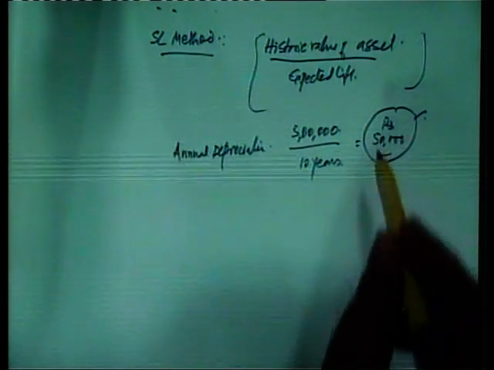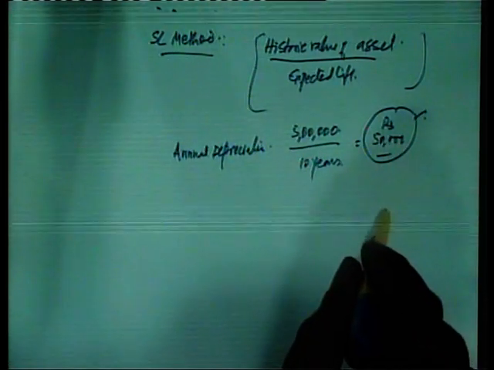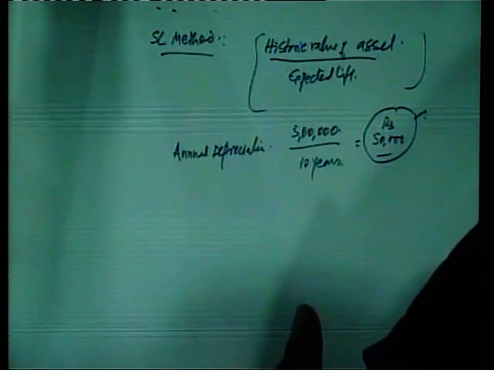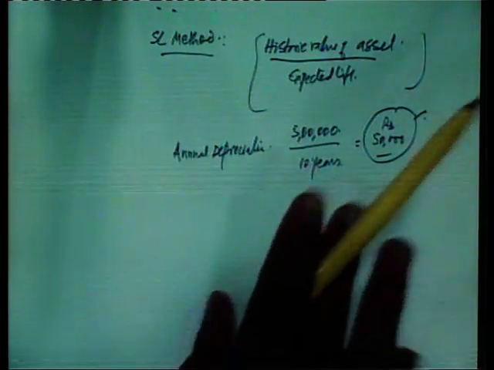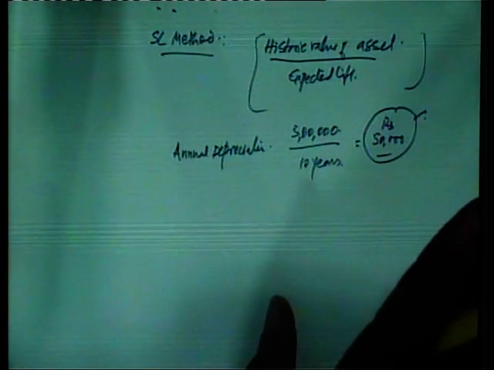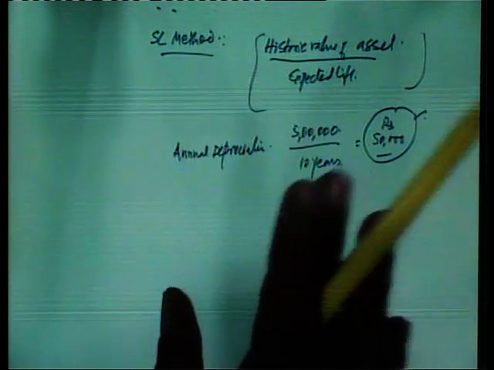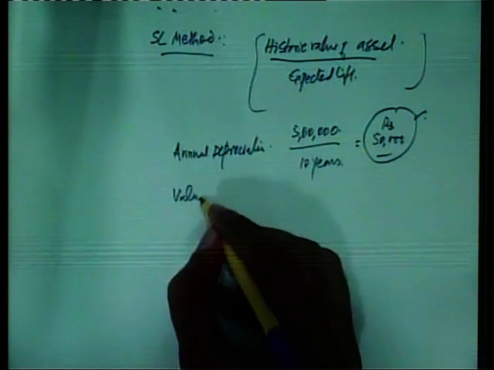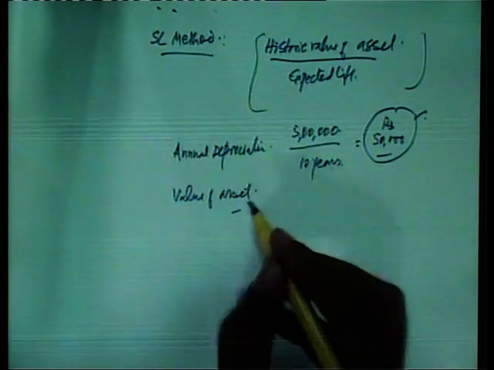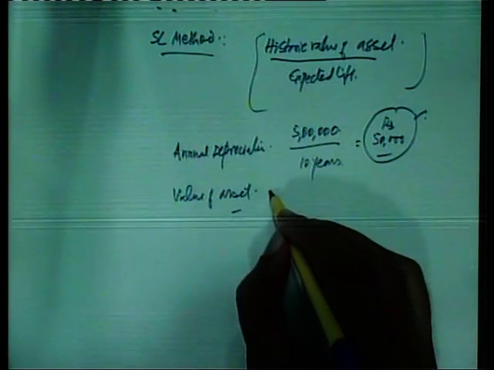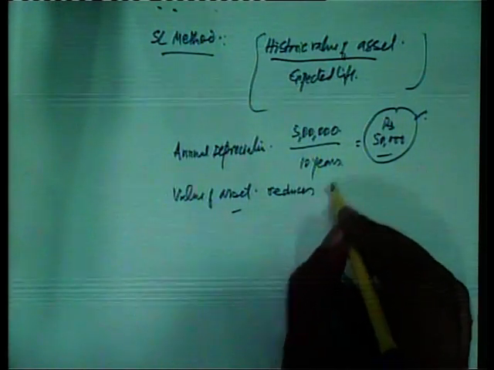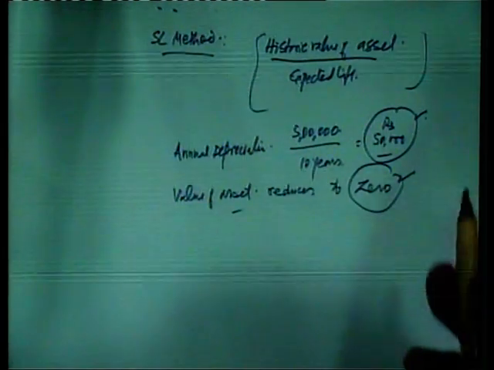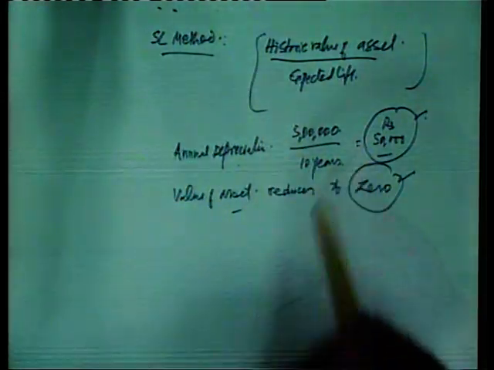This annual depreciation, that is 50,000 rupees, will remain uniform throughout the life of the asset, and on the expiry of the life of the asset, the value of the asset will reduce to 0. So, after 10 years, the value of the asset will reduce to 0.